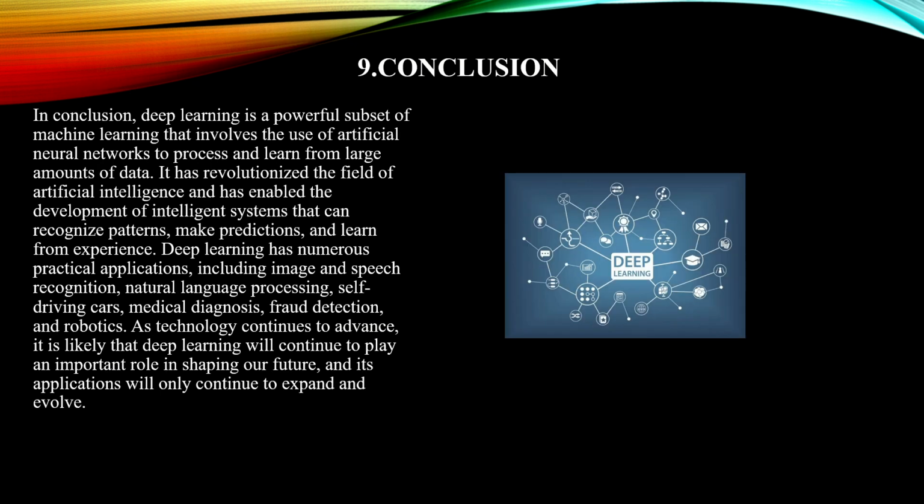In conclusion, deep learning is a powerful subset of machine learning that involves the use of artificial neural networks to process and learn from large amounts of data. It has revolutionized the field of artificial intelligence and has enabled the development of intelligent systems that can recognize patterns, make predictions, and learn from experience.